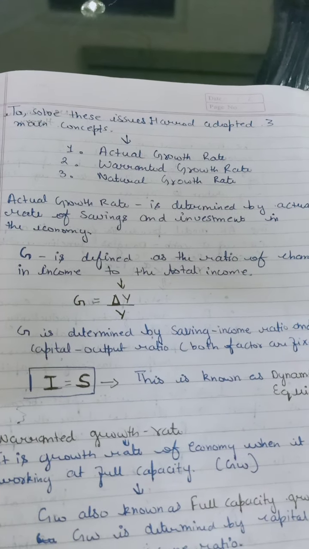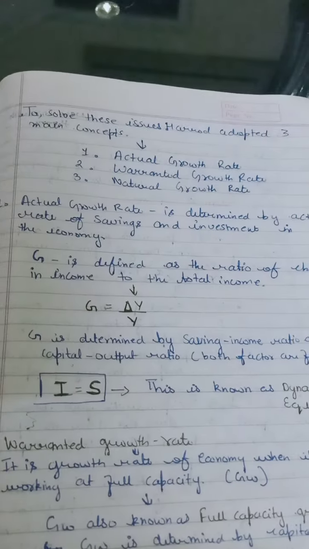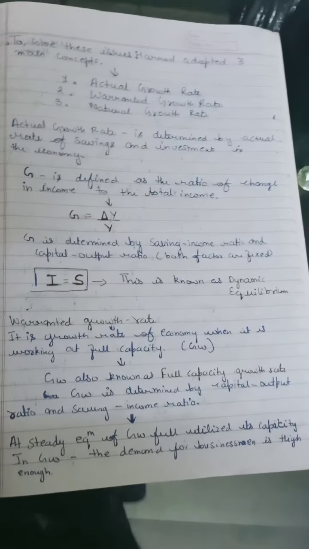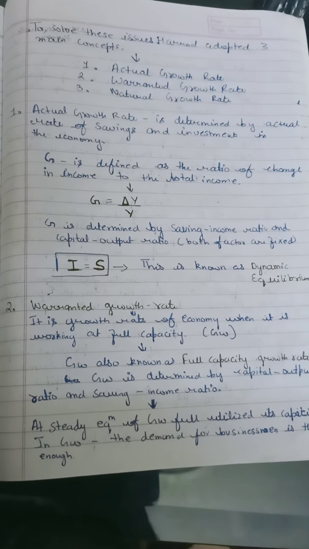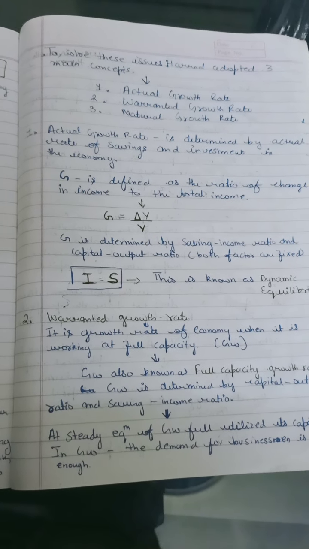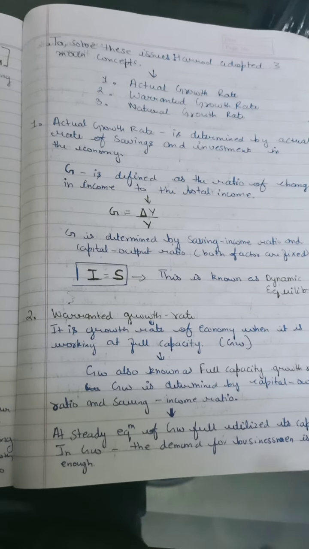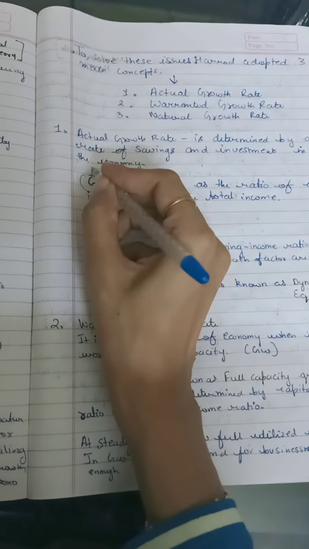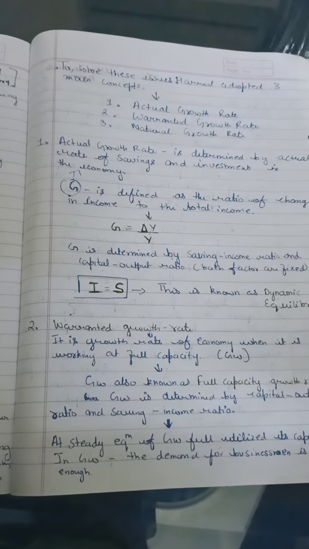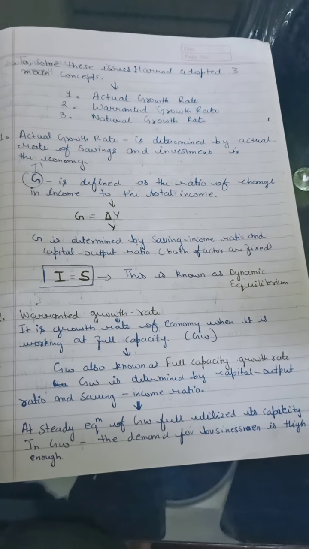The actual growth rate is the real rate of increase in a country's GDP per year. It is determined by the actual rate of saving and investment in the economy. What is actually going on, not a planned scenario but the actual one in our economy, is what the actual growth rate tells. Its symbolic form is G, defined as the ratio of change in income to the total income. So, what is the change in income relative to the present total income?